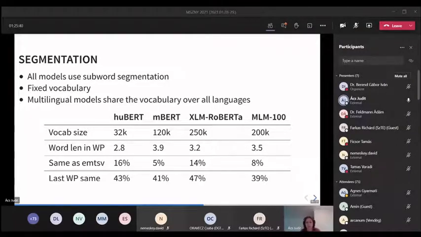So here are some of the statistics. The full tables are available in the paper. The vocabulary size for HuBERT is 30,000, but it's Hungarian only, and the rest have much larger vocabularies.